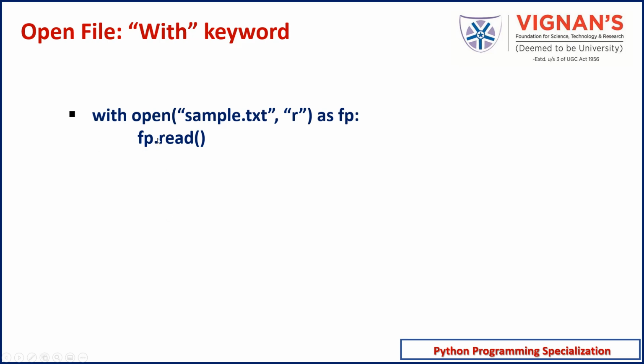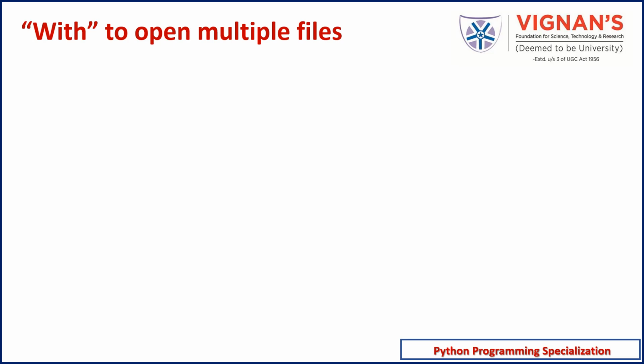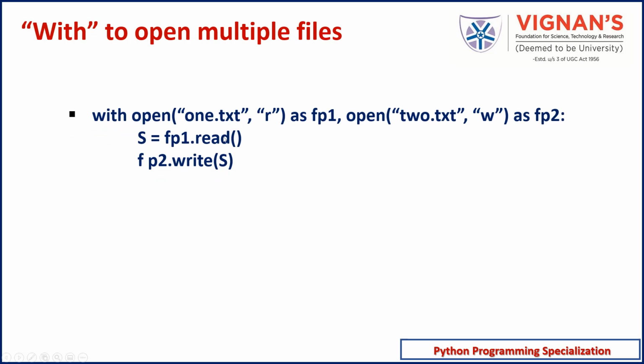As part of this with block, you do all the processing and then there is no need to close the file explicitly. So one advantage of using the with keyword is the file is automatically closed for you. You do not need to explicitly close the file. So that's one advantage, and the other advantage is you can even use the with keyword to open multiple files using a single statement.